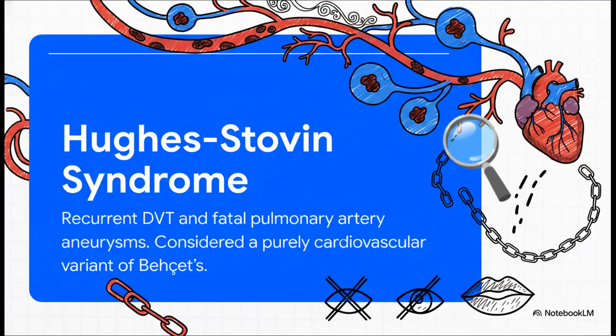Hughes-Stovin syndrome is a really interesting one. It's defined by just 2 things: recurrent blood clots in the veins and multiple pulmonary artery aneurysms. Pathologically, the inflammation in the vessel walls is identical to what we see in Behçet's. So the thinking now is that Hughes-Stovin is essentially an incomplete version of Behçet's. It's like Behçet's stripped down to its most lethal cardiovascular core, without any of the classic skin, mouth, or eye symptoms.